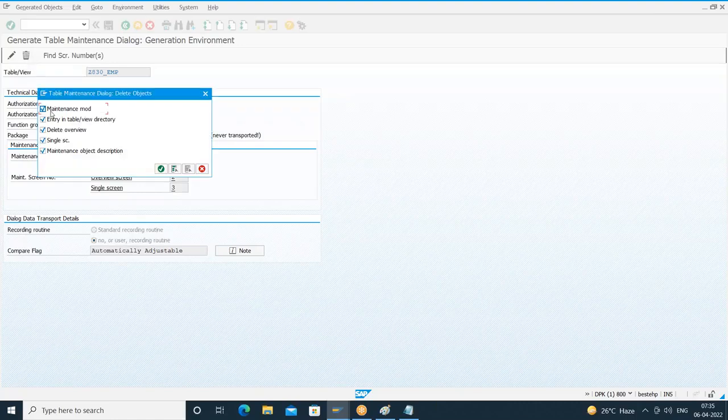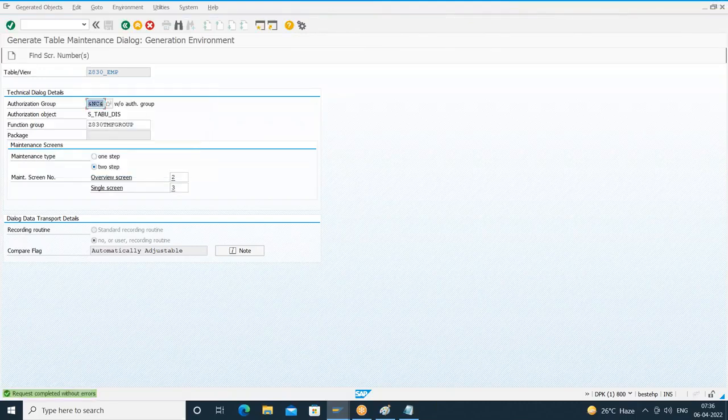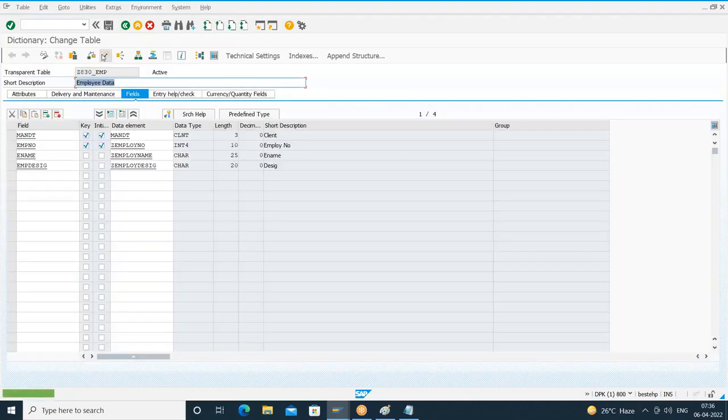It is asking for some check boxes. Select everything here. Select all the check boxes, right? Continue. The request completed without error. So now I got back the create button. So before creating directly here, I'll just go back once, activate your table once. Understood? So what I did here, I deleted the existing table maintenance. After deleting, just come back, activate your table once.